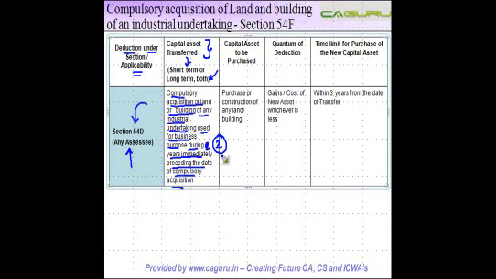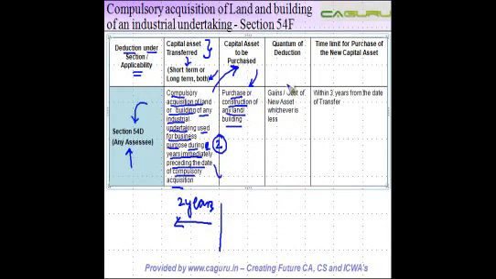Okay. So 2 years prior to the date of compulsory acquisition, this land or building should have been used by the industrial undertaking for business purposes, right? So let's say if this is the date of transfer, 2 years prior to this date, it should have been used for the purpose of business. Now, once you have capital gain, the exemption is available if you purchase capital asset. And which capital asset is this? Purchase or construction of any land or building. So you purchase a land, you purchase a building, or you construct a building on the purchased land, right?